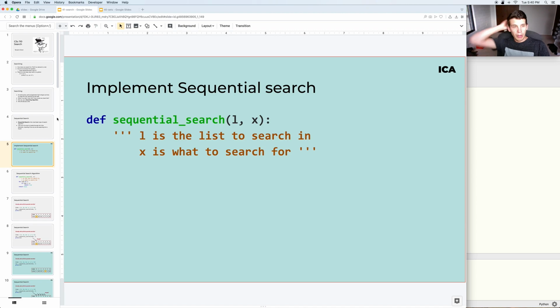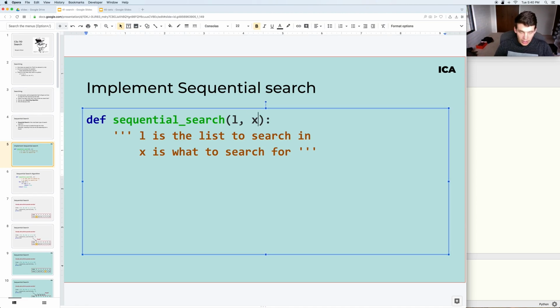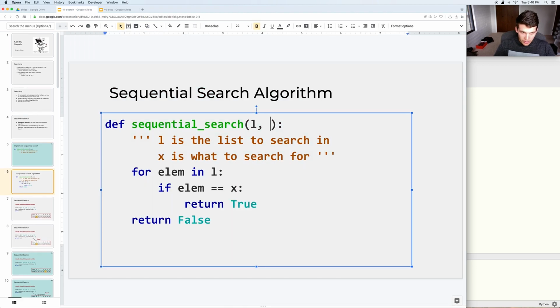So how would you go about writing the code for that? Let me change this parameter to E for an element. I'm going to change that throughout the slide here. What you could do is write a loop that iterates through the list. In this case, you don't have to do it through the indexes. You can use a for loop, which can go through the values directly.